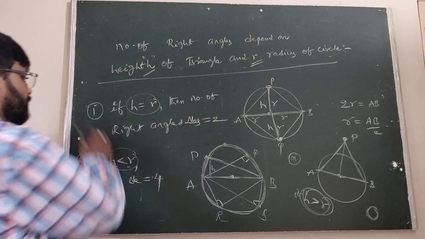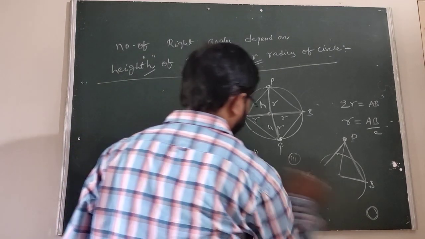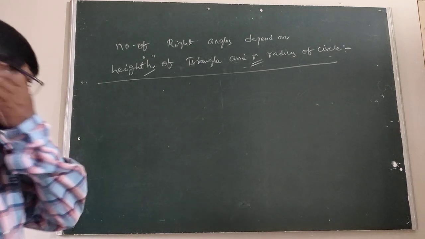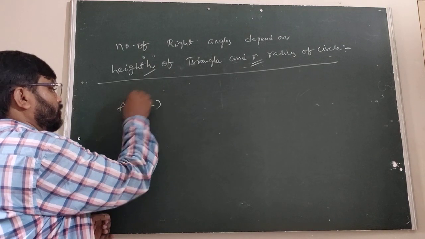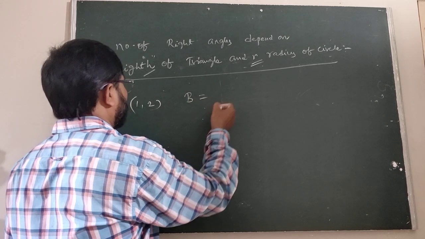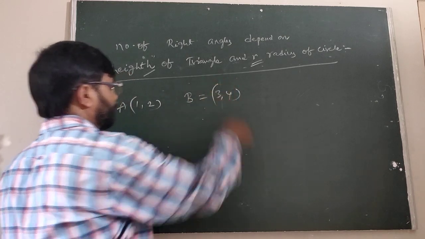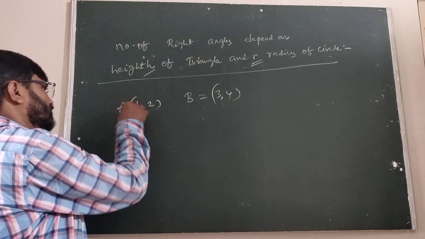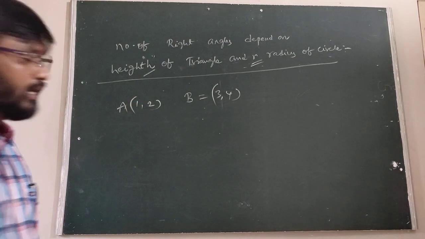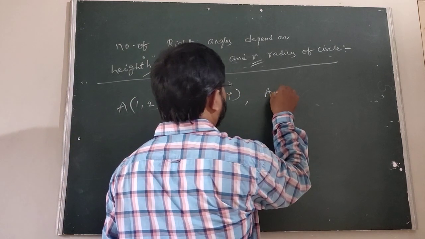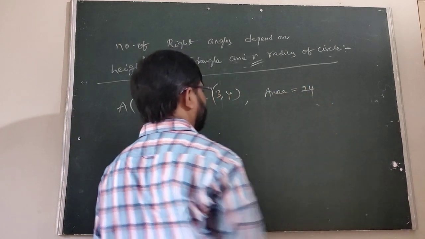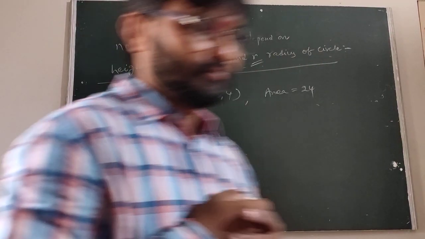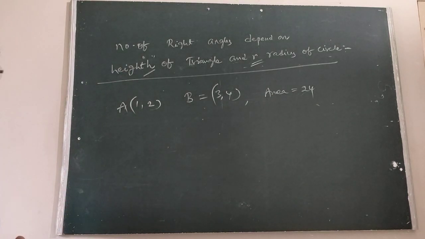Suppose we take one more example. A and B are two given points, A is the point (1, 2) and B is the point (3, 4). The number of right angle triangles is formed with vertices A (1, 2) and B (3, 4), and its area is given as 24. Now we have to find the number of right angle triangles using this data.